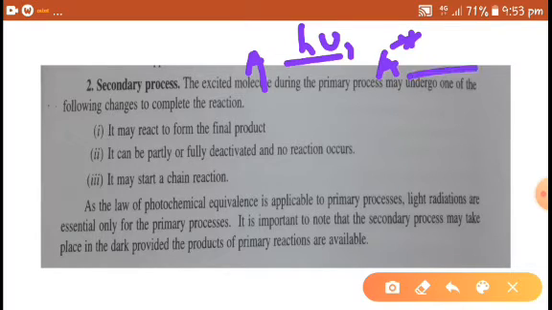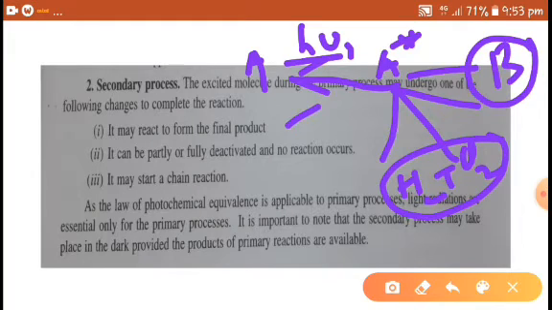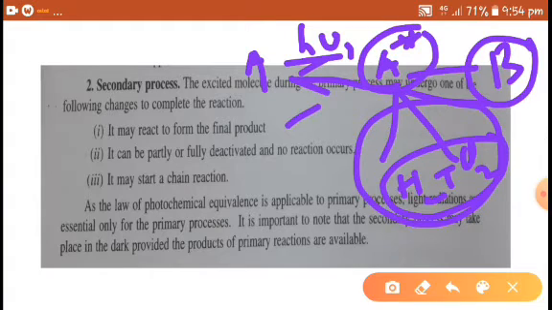In the secondary process, this molecule may react to form a product, or it may start a chain reaction, like the reaction between hydrogen and chlorine. Or the excited state may be deactivated by losing energy, and no reaction occurs. These are three possibilities.